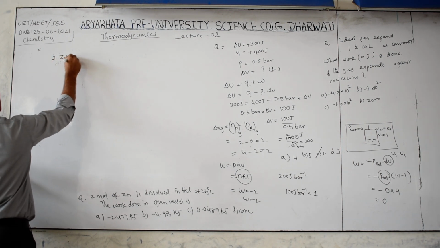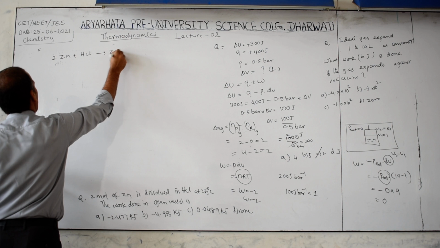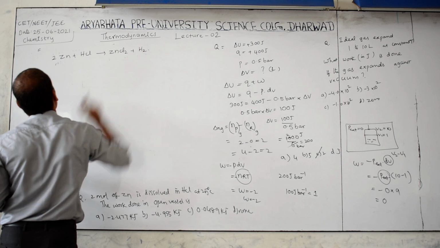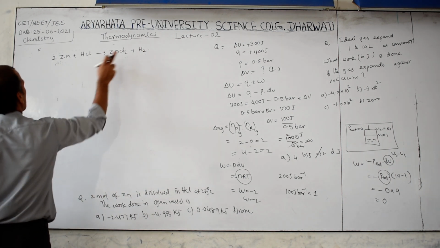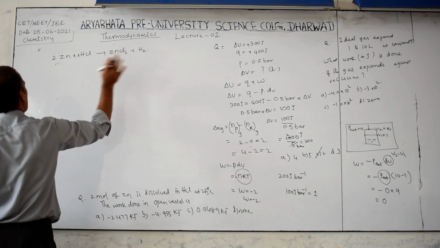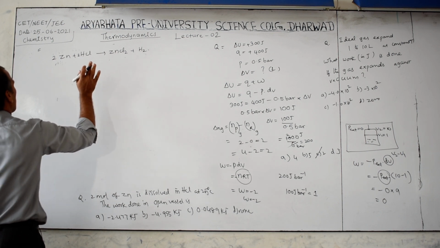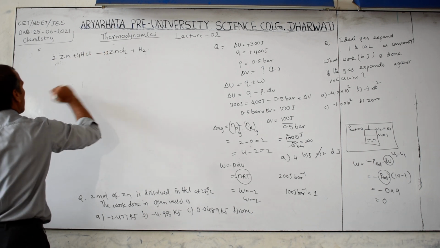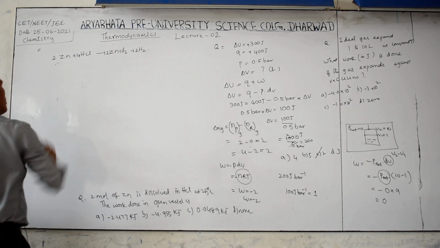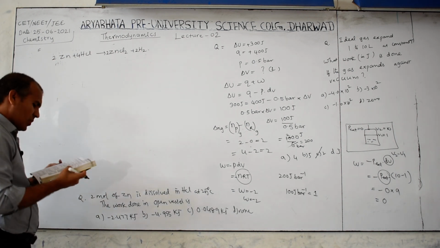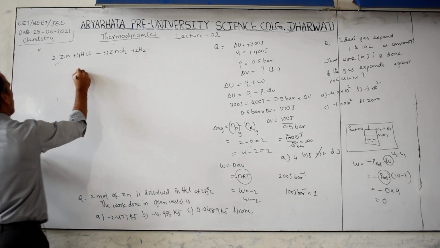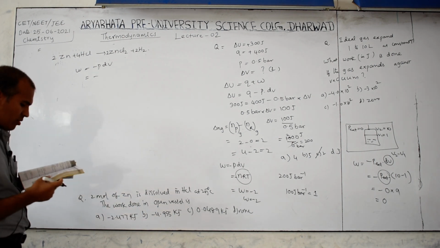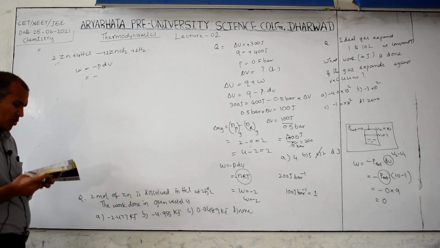2 moles of zinc dissolved in HCl, then it forms ZnCl2 plus hydrogen gas comes out, H2. Then here 2 chlorine is there, mean 2 hydrogen, 2 zinc, mean 1 zinc. Then here also 2, then here should be 4, then here 2. Then W is equal to what? Minus P delta V. But here pressure is not given and volume is also not given.